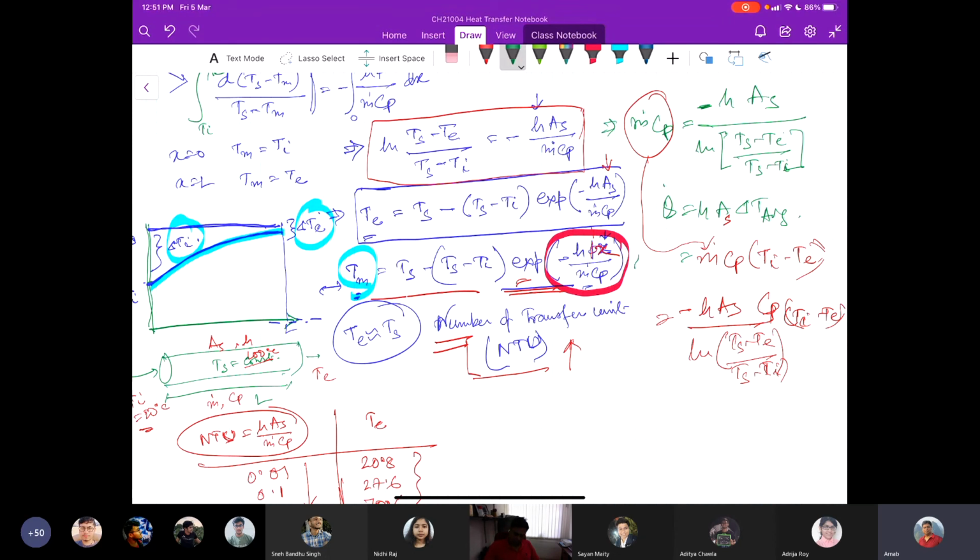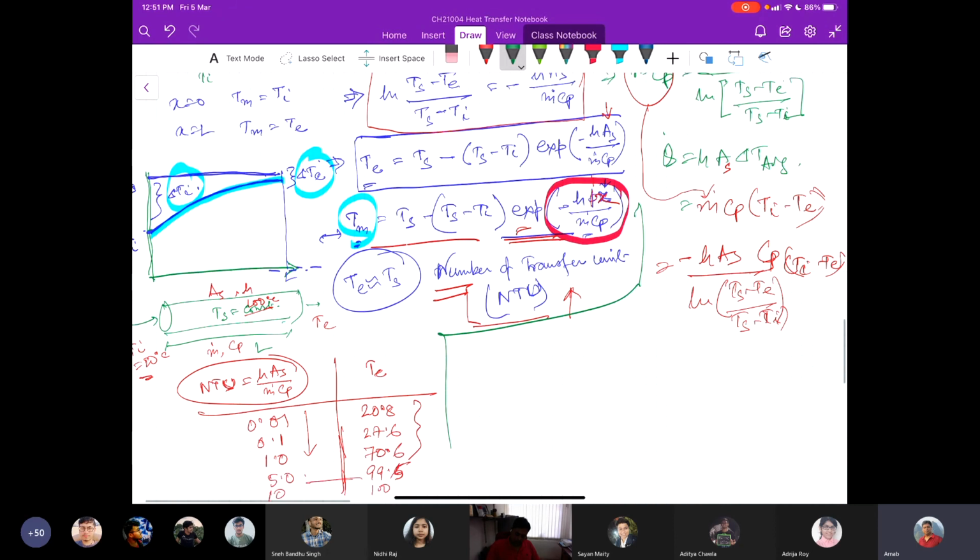So what we finally have is that hAS delta T average is equal to minus hAS. Sorry, this Cp would not be there because we are replacing the m dot Cp term altogether.